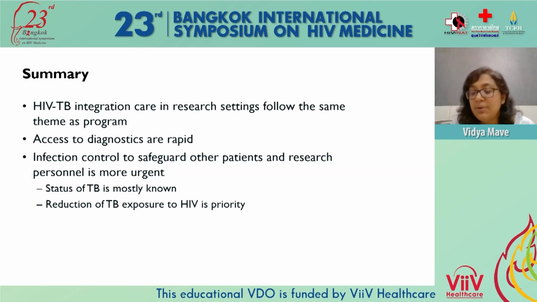We also ensure infection control is in place so that patients and research personnel are not acquiring TB infection or disease, specifically because reduction of TB exposure for HIV is a priority, and for the HIV participants it has become critical.